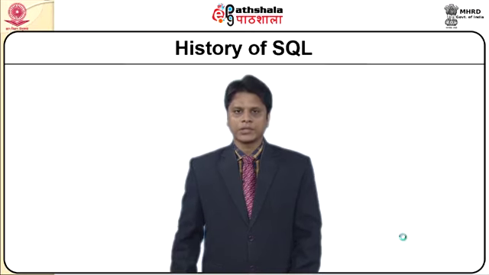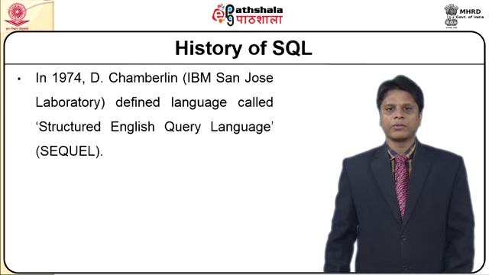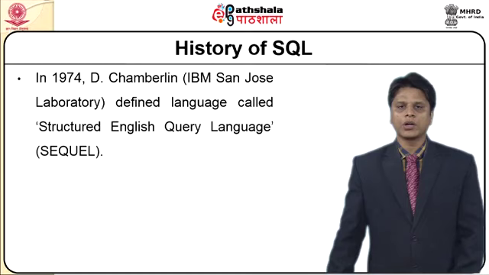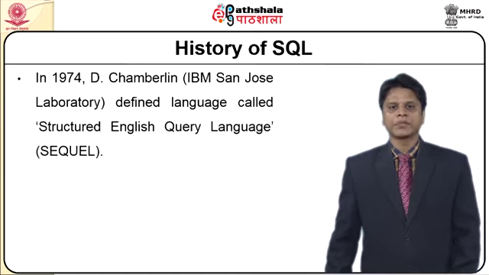To begin with, we look at how the word SQL was derived by looking at its history. In 1974, a person named Chamberlin from IBM San Jose laboratory defined a language which was called Structured English Query Language in the beginning, that was abbreviated as SEQUEL.